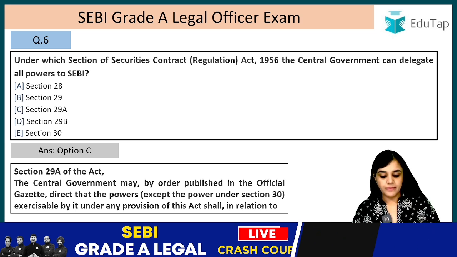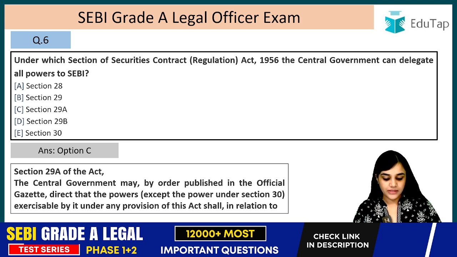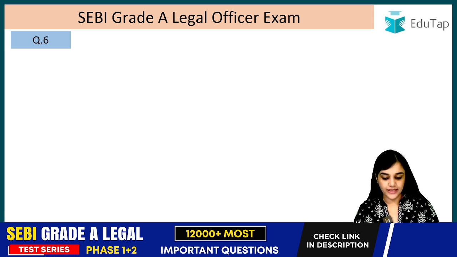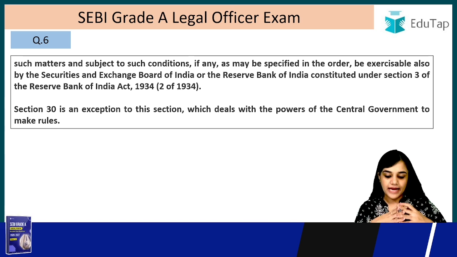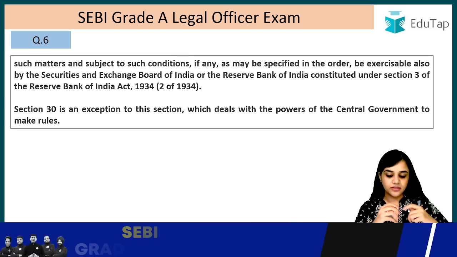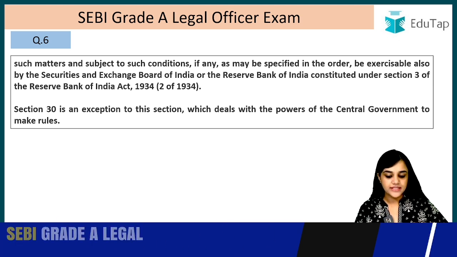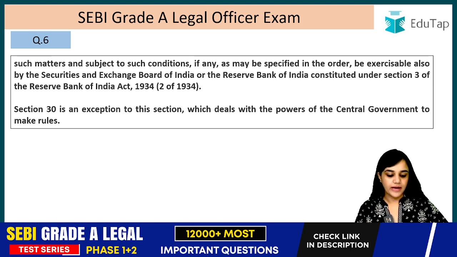The central government may by order published in the official gazette direct that the powers except the powers under section 30 exercisable by it under any provision of this act shall in relation to such matters and subject to such conditions, if any, as may be specified in the order, be exercisable also by the Securities and Exchange Board of India or the Reserve Bank of India constituted under Section 3 of the Reserve Bank of India Act 1934.